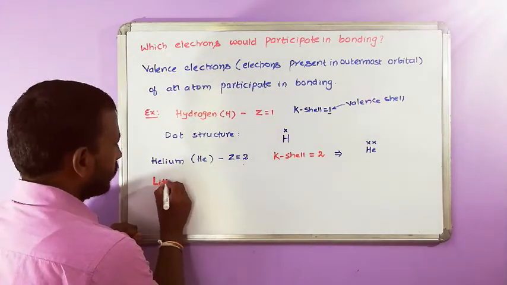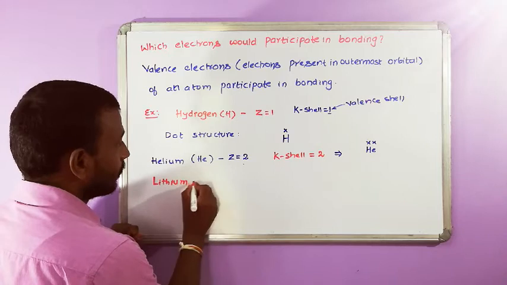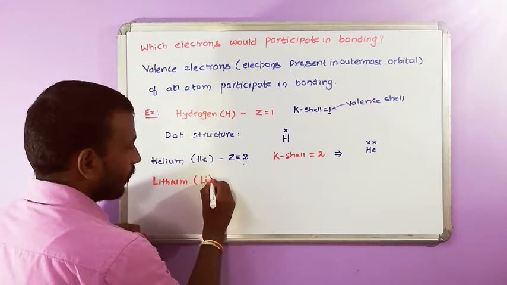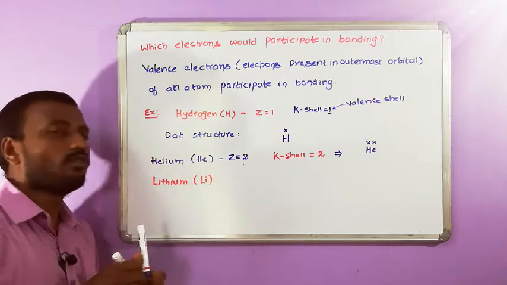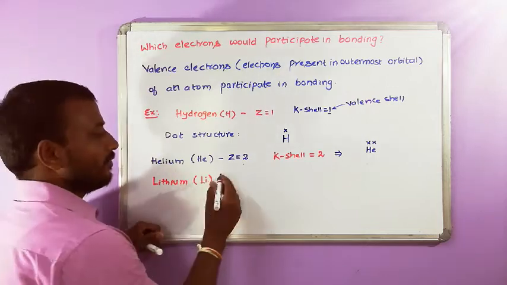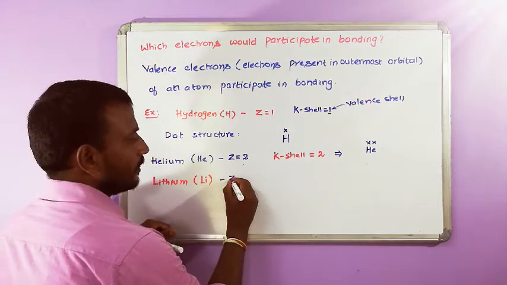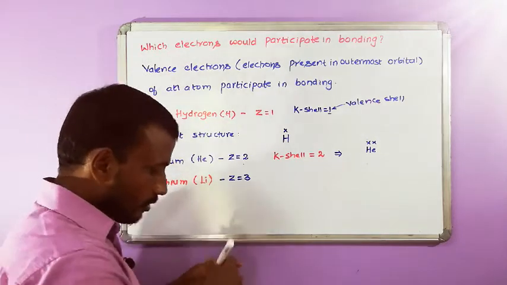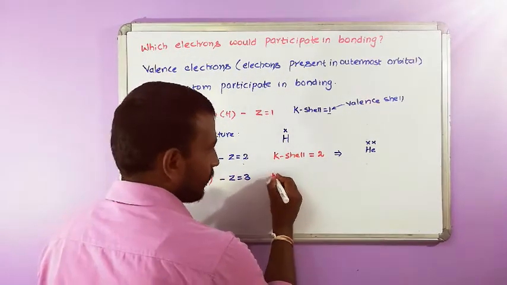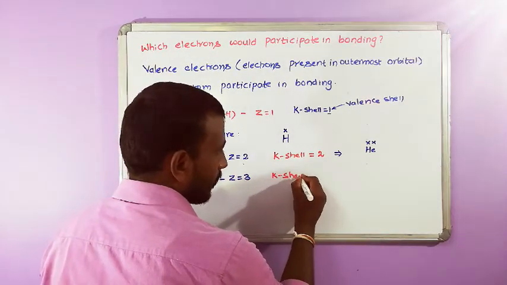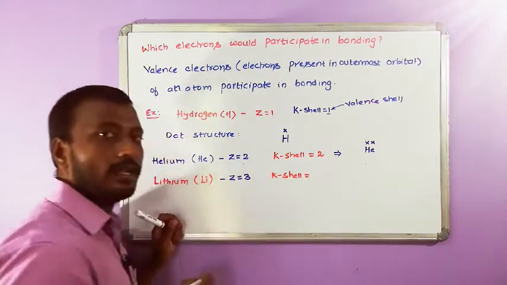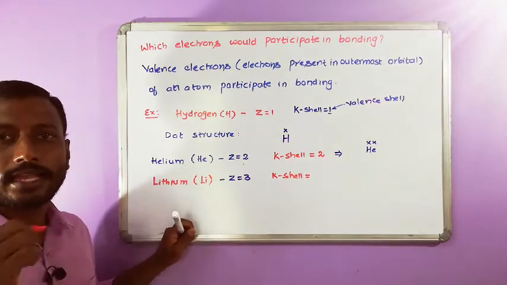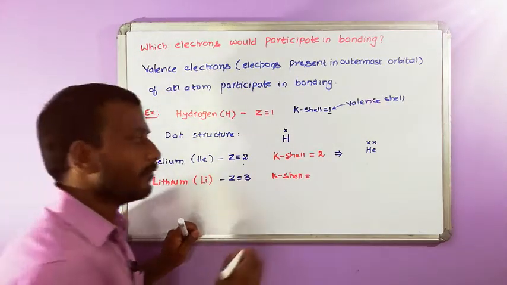Let us go for lithium. What is the atomic number of lithium? The atomic number of lithium is Z is equal to 3. So, the K shell can accommodate how many electrons? The K shell can accommodate a maximum of 2 electrons.